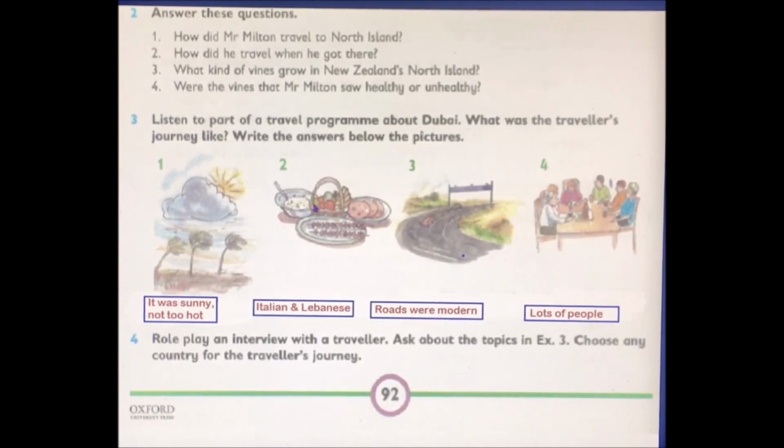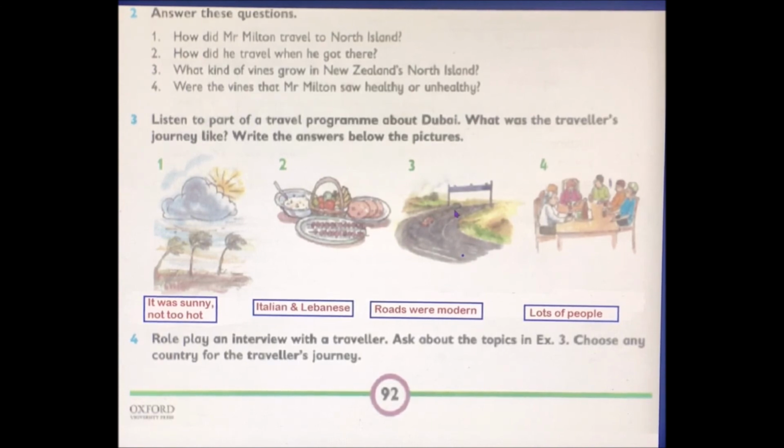So the reporter is asking about the food. Did you enjoy the food? So the traveler answered, yes, he enjoyed the food and he had Italian and Lebanese food. So all of you write it in the blank, Italian and Lebanese. What kind of food did he have? He had Italian and Lebanese food.